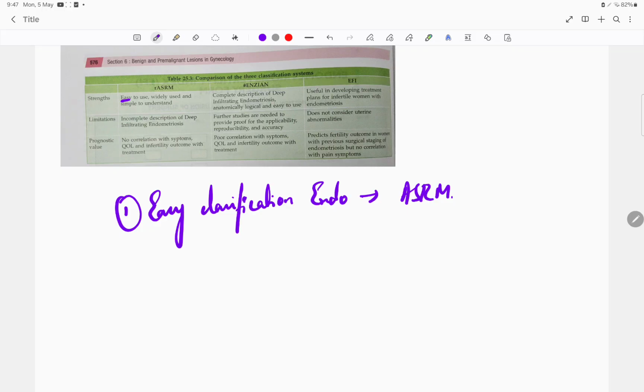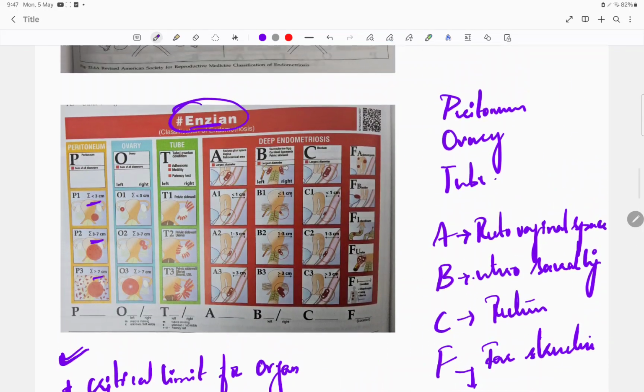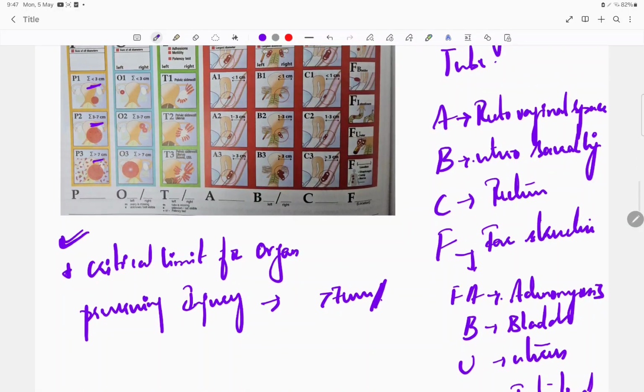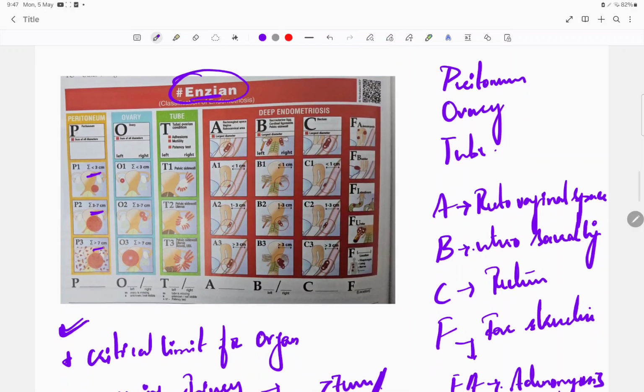And which classification gives the complete description of deep infiltrating endometriosis? I've told you ASRM gives only about the peritoneum, ovary, tube as well as the pouch of Douglas. Whereas Enzian gives about the far lesions as well. It gives about the intestine lesions, the urinary bladder, ureter, everything. So here we have discussed the rectovaginal, uterosacral, rectum, far lesions like adenomyosis, bladder, ureter, everything. This Enzian classification is explaining that.